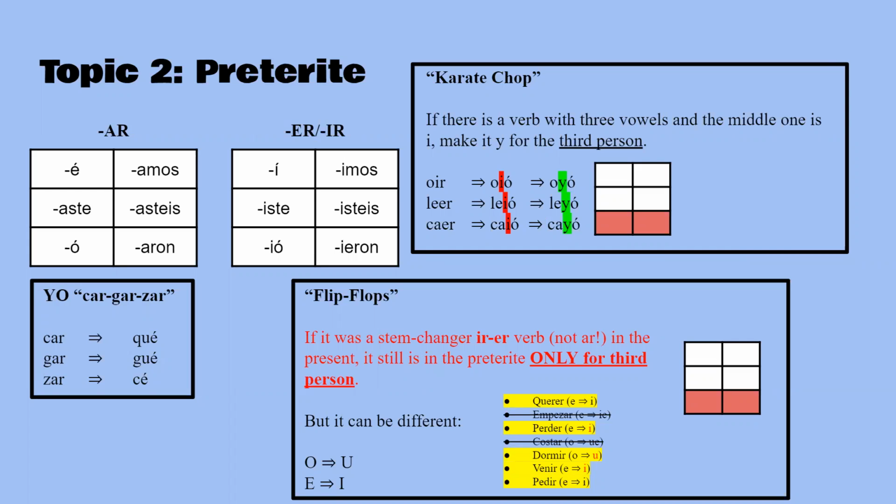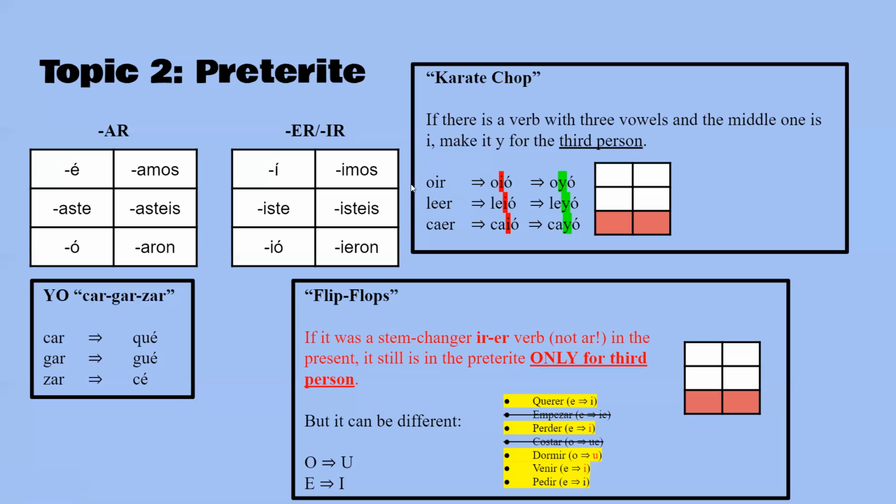This is the most complex one that there is. There is first car gar zar, as some people call it. If a verb ends in car, gar, zar, for yo only, you change c to qu, g to gu, and z to c. There's also karate chop verbs, as some call them, which all this means is that if you ever have a verb where there ends up being 3 vowels and I is in the middle, you have to change it to the Y for third person.